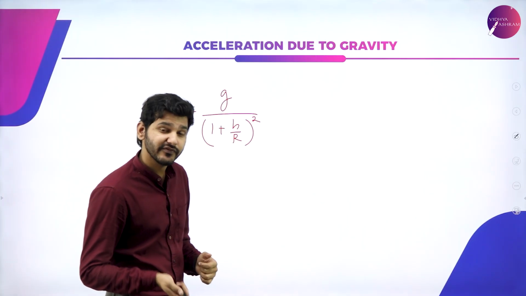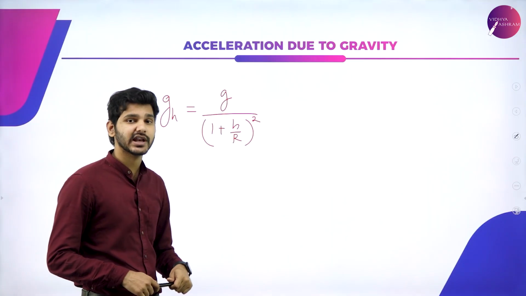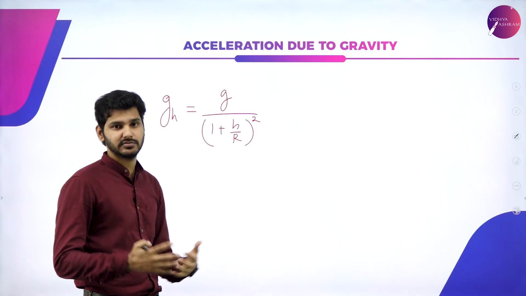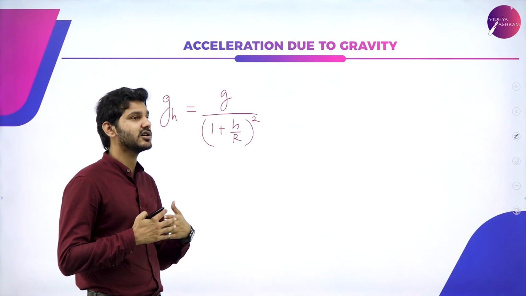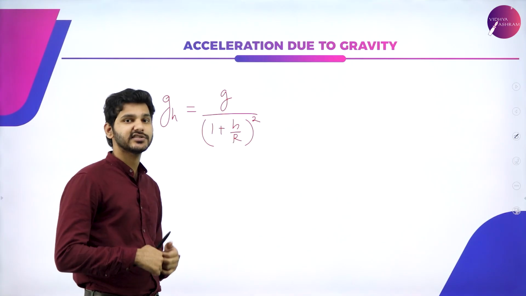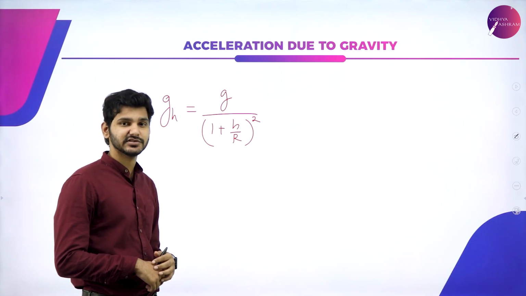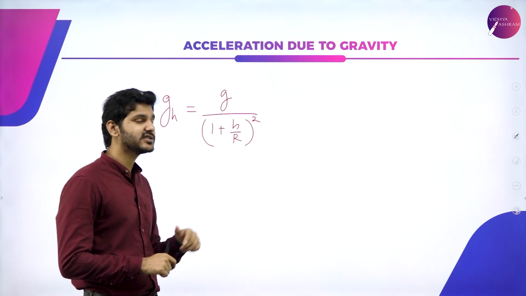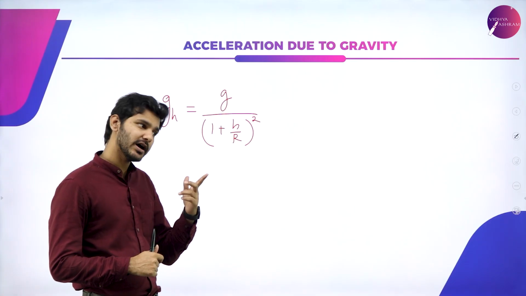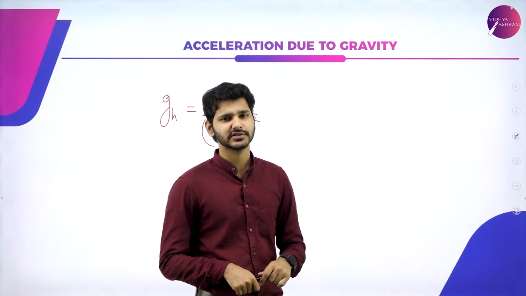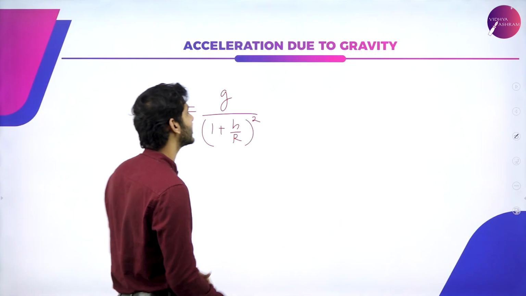There is actually a variation in acceleration due to gravity with height. Now, this is actually for a lot of heights. That is, if you're launching a really high space tower or space antenna, or climbing up some stairs, then actually this equation value matters. But what if the height is significantly less, very close to Earth's surface? Then you can actually modify this particular equation.